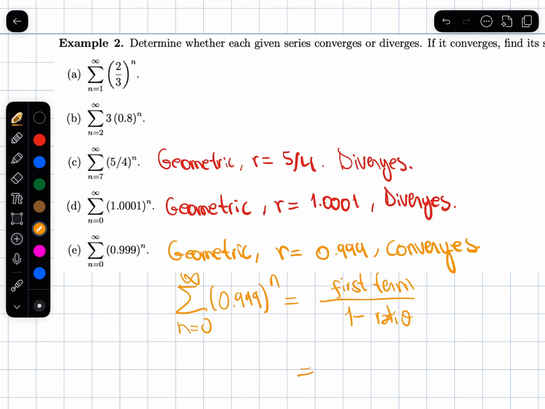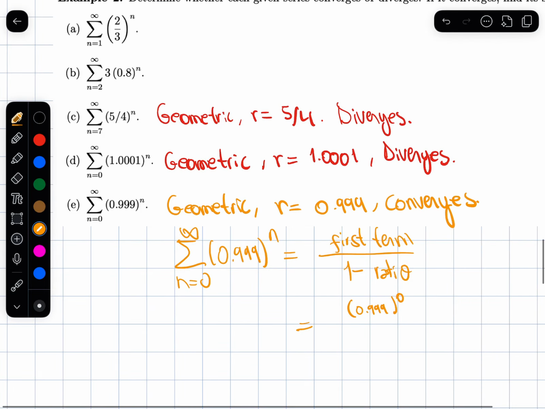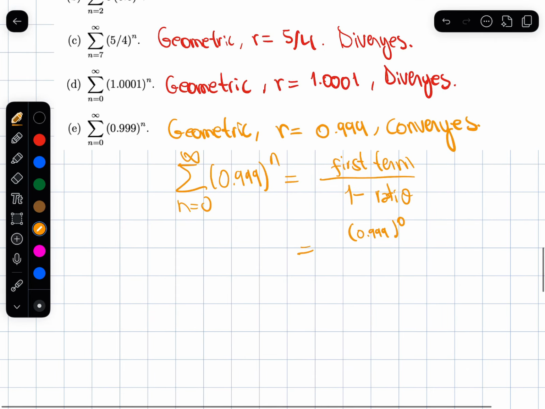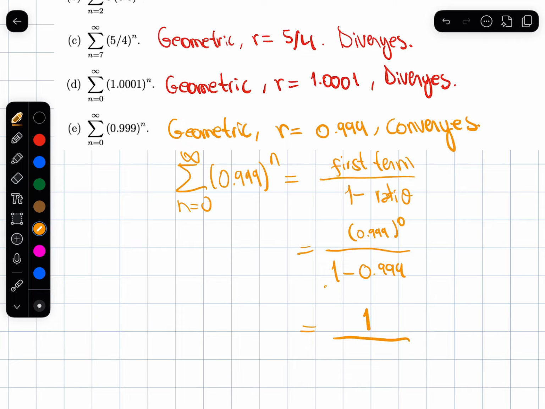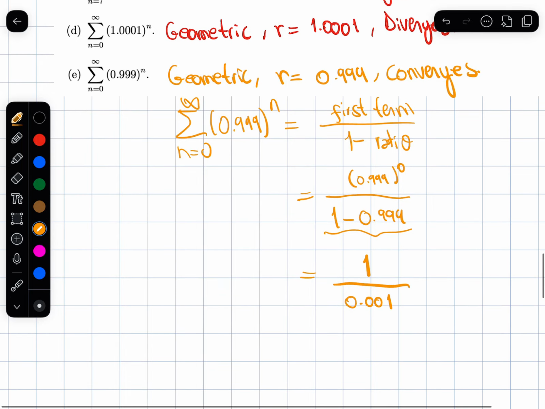So that will be 0.999 to the power 0, and then 1 minus 0.999. Any non-zero number to the power 0 equals 1 at the top of the fraction. And then 1 minus 0.999 will be 0.001, like this.